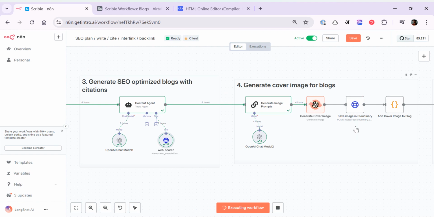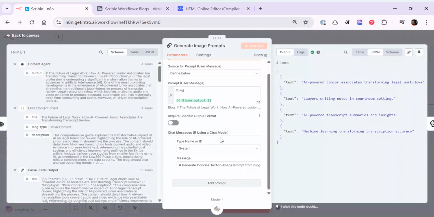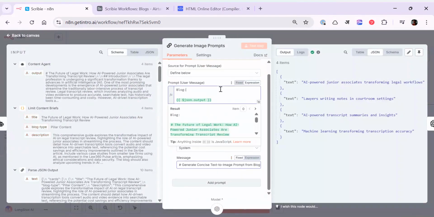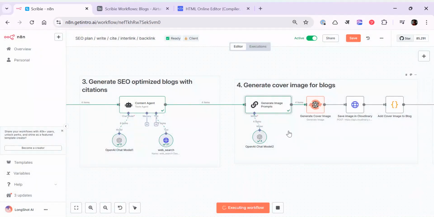So Cloudinary is a tool or an API to host the generated images, right? So this is the step which is taken care of in this particular workflow. The sauce or the meat here is how you ensure really high quality images generated based on what the blog has, what is written in the blog. For example, let's say the blog is about AI transcription legal services. So it would ideally create a lawyer using these transcription tools and so on, right?